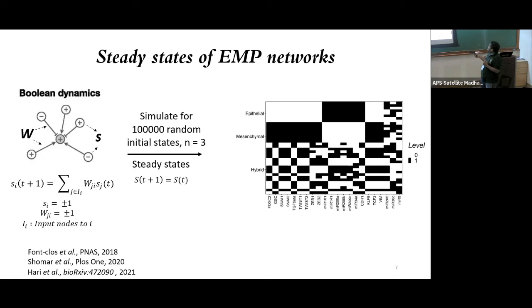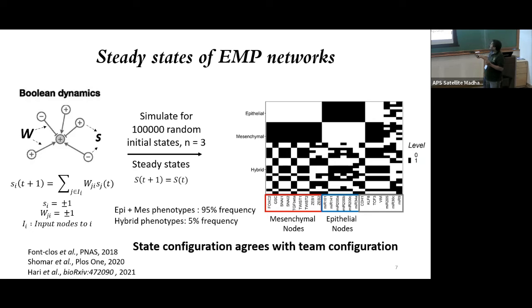Again, as you can clearly see, we can recapitulate the three phenotypes or three groups of phenotypes that we see experimentally. And these three groups of phenotypes are again identified based on the biochemistry of the nodes involved. In epithelial phenotype, for example, we have the epithelial nodes active. In the mesenchymal phenotype, we have the mesenchymal nodes active. And hybrid has both epithelial and mesenchymal nodes active. If you remember, the influence matrix was also very neatly segregated based on the epithelial and mesenchymal nodes. So there is already a correlation between the influence matrix of the network and the state configuration.